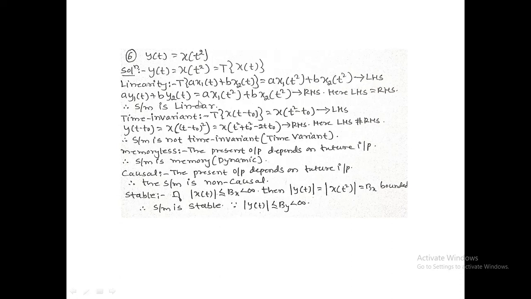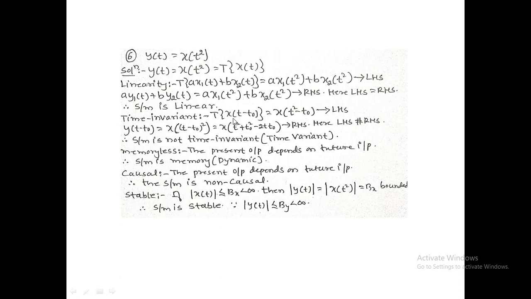This is LHS. RHS: a into y1 of t plus b into y2 of t. I have to substitute the values of y1 of t and y2 of t. Y of t is given. Y1 of t equals x1 of t square, y2 of t equals x2 of t square. Substituting, we get a into x1 of t square plus b into x2 of t square, RHS. Comparing LHS and RHS, both are equal. System is linear.